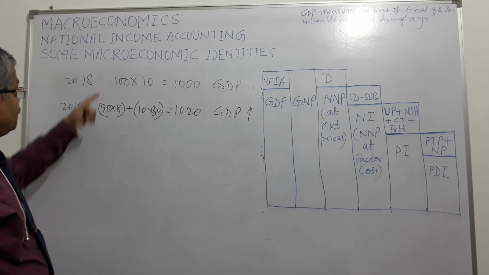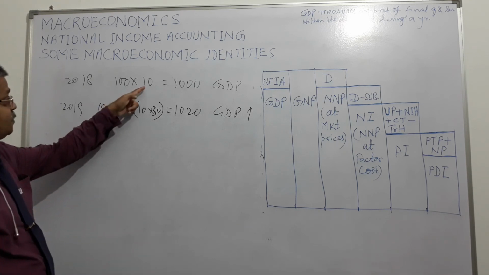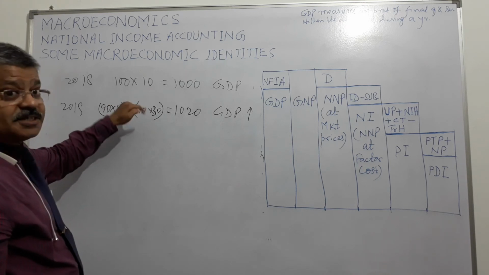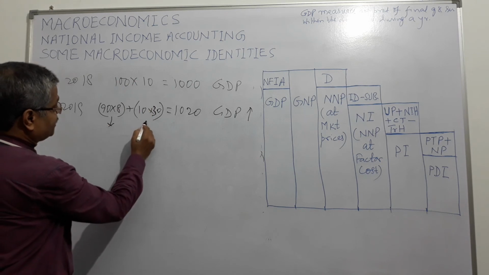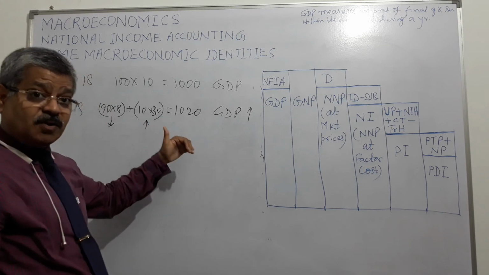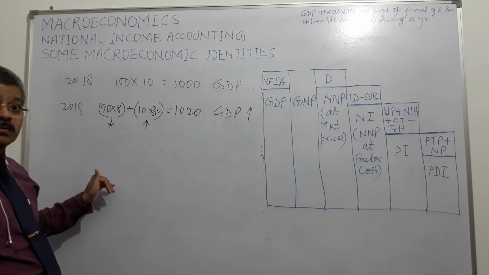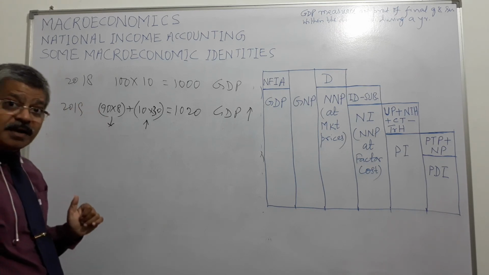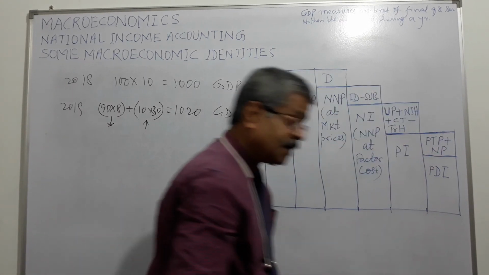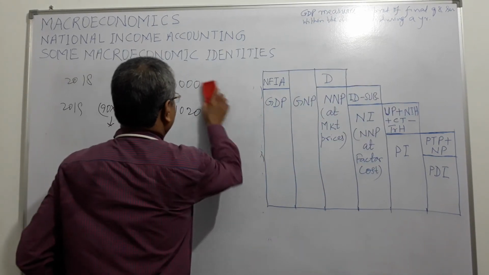Out of 100 people, 90 people's income has gone down from 10 rupees per person to 8 rupees per person, and other 10 people's income has trebled. In lieu of 10, it has become 30. So though there is an overall increase in the GDP of the economy, the overall well-being of the society has gone down, because out of 100, 90 people have become worse, right? So GDP may not be an indicator of welfare or well-being of an economy.